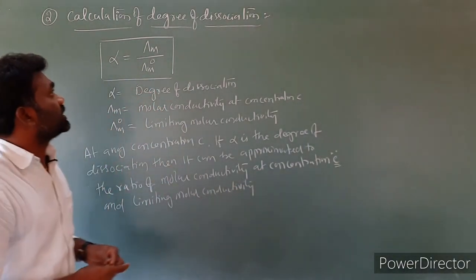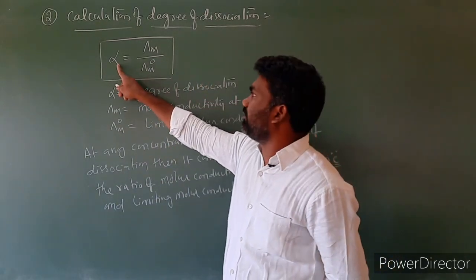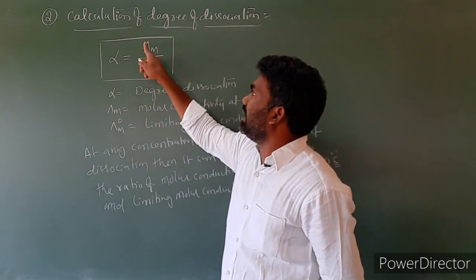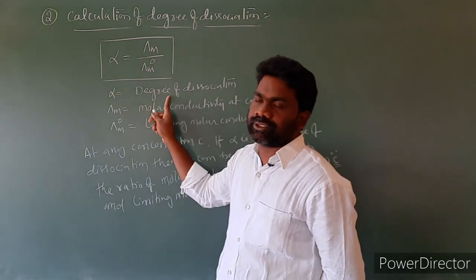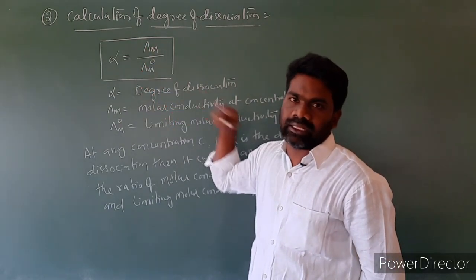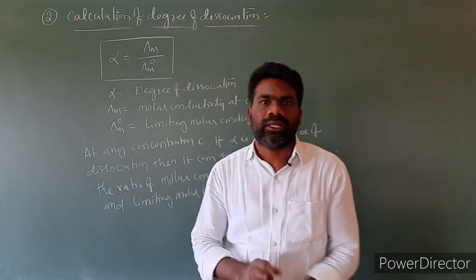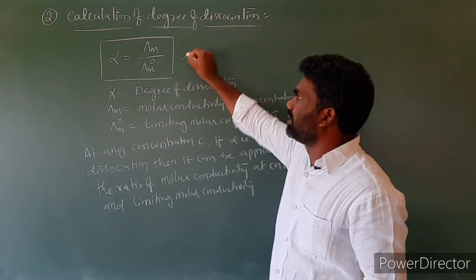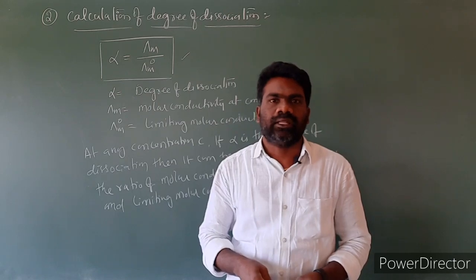So this is calculation of degree of dissociation. Alpha is equal to lambda m by lambda m naught. Alpha is the degree of dissociation, lambda m is the molar conductivity at a concentration C, and lambda m naught is the limiting molar conductivity. By using this formula, we are able to calculate the degree of dissociation of a weak electrolyte.